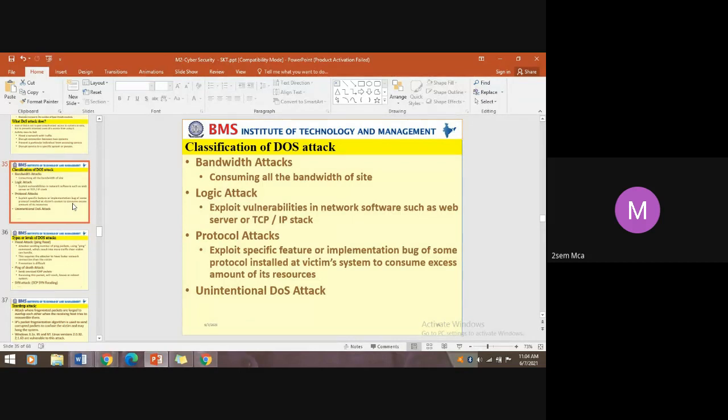Do you remember the TCP/IP stack? Which are the layers? Can you tell? Do you recall the TCP/IP attack?